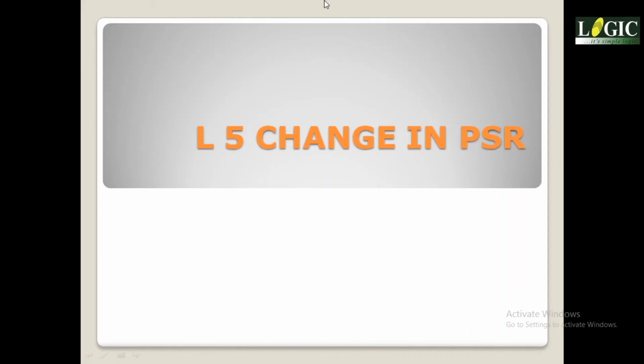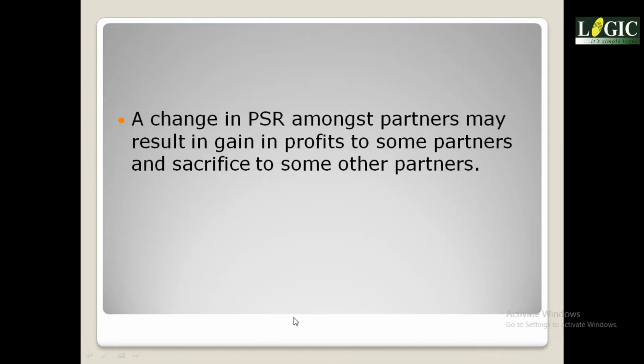And when we speak about reconstitution, children, we have so far come across admission, retirement, death, and the last topic, that too we see for 5 marks normally. A reconstitution takes place when a change in profit sharing ratio takes place between the partners. That is a change in PSR amongst partners. Suppose they were sharing in the ratio 2:2:1, they have decided to make it 1:2:1.